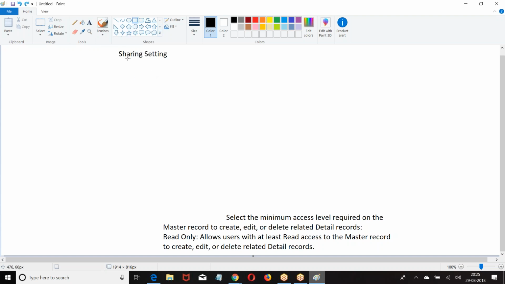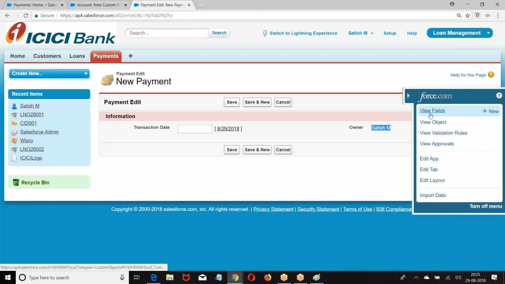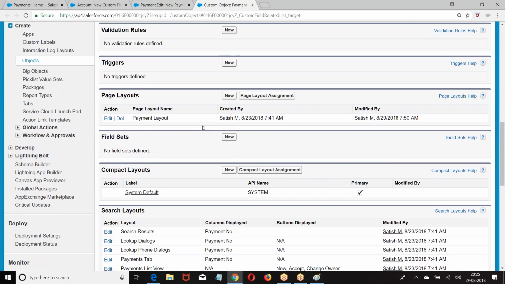We had a concept called sharing settings. At the time of creating a master detail field, we had a concept called sharing settings.